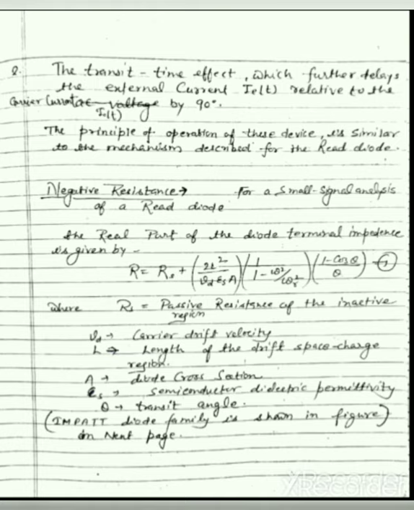V_D represents the carrier drift velocity, and capital L represents the length of the drift space charge region. Capital A represents the cross-section area of the diode. Epsilon S is the semiconductor dielectric permittivity. Theta is the transit angle.